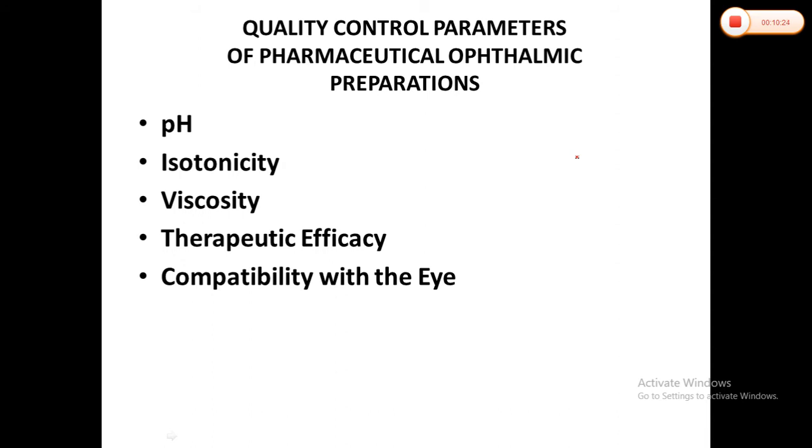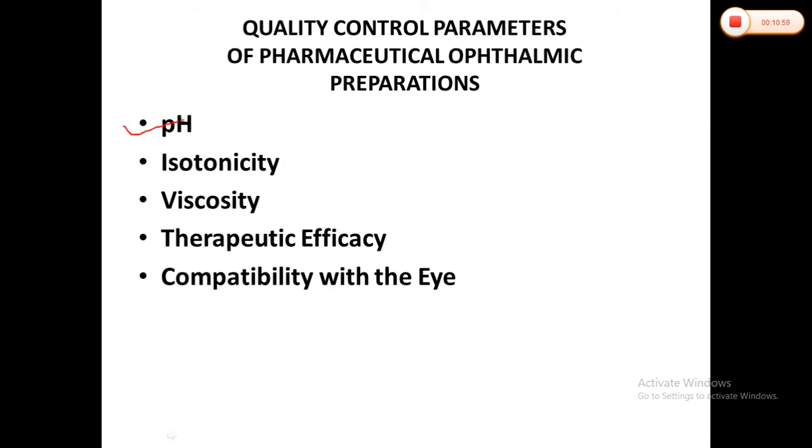So that precaution has to be taken. Low concentrations of buffer salts are mostly used to prepare buffers of low buffer capacity. So the important thing is that we have to determine the pH of the ophthalmic pharmaceutical carefully and adjust it with a proper pH adjusting agent. Depending upon the drug and its solubility, this particular pH will vary, but we have to take precautions that there should not be large fluctuations in pH.